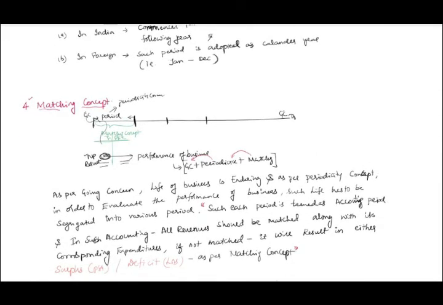Yeah, like this. Then we move to the matching concept. What is the matching concept? In that accounting period, as per the periodicity concept, whatever period you have segregated, that is a cutoff. This is a starting, this is an ending. In that period, in order to find the profit or loss, whatever incomes you earned, you have to compare with expenditure or not. Yes, sir. So it has to match. If it matches, it means no profit, no loss for that period. Suppose if it does not match, it will result in either surplus or deficit. That is profit or loss, or not. Yes, sir. That is the matching concept. Like this, I'm explaining to him one on one.